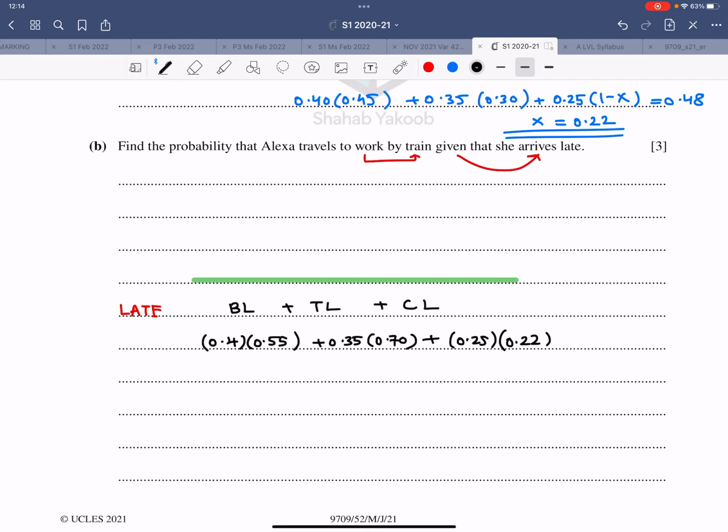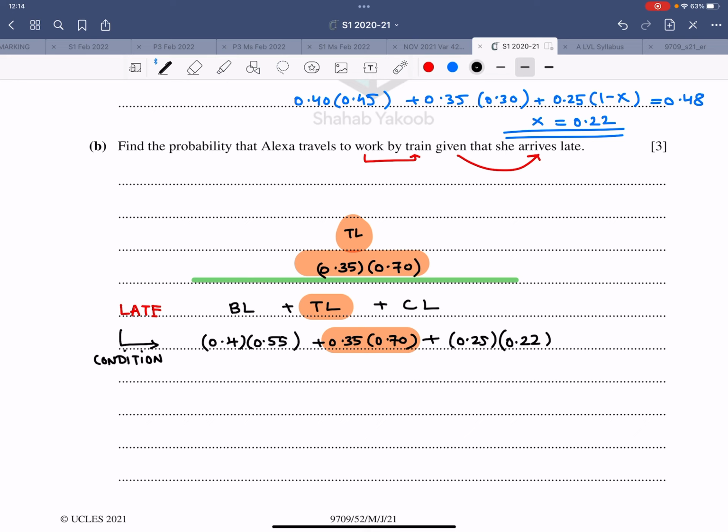This is your condition. Condition goes down in the denominator. And then it says Alexa travels to work by train. So this train concept will go at the top. So therefore train late goes at the top. That is 0.35 into 0.70.